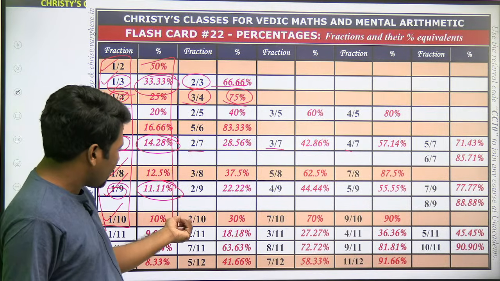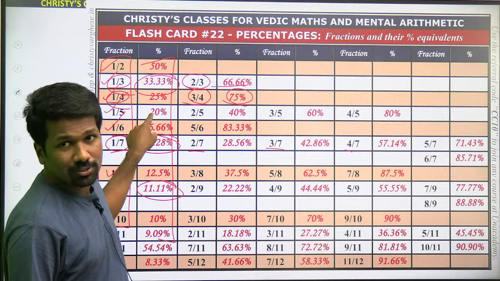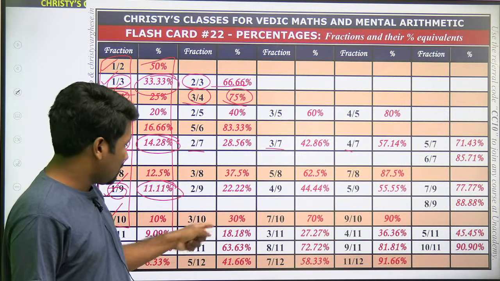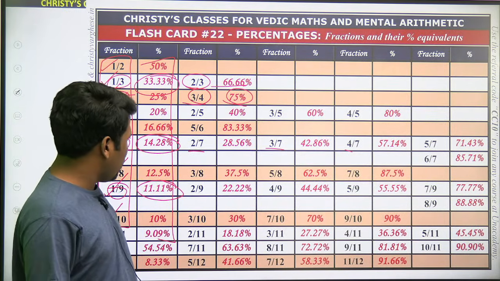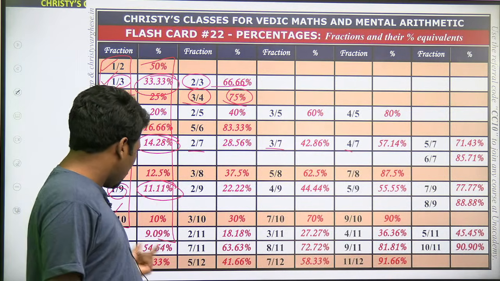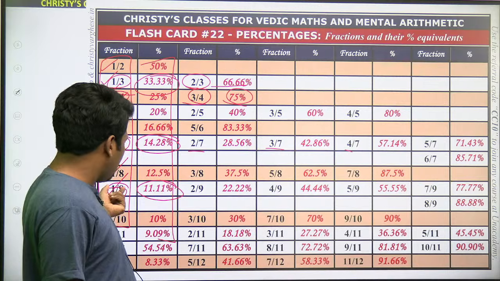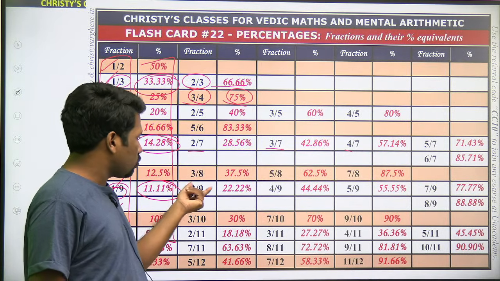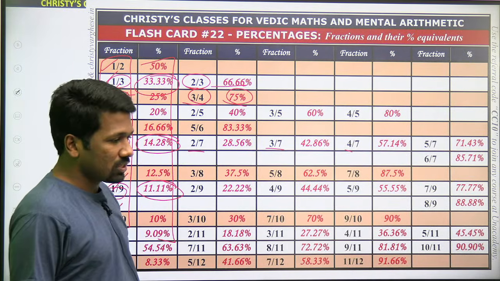Why am I not writing 2/10? Because 2/10 is already 1/5. That is already written here. Similarly, 4/10 is already 2/5. That is already written here. So the pending things are written. 1/9, 11.11% means 2/9 is 22.22%.